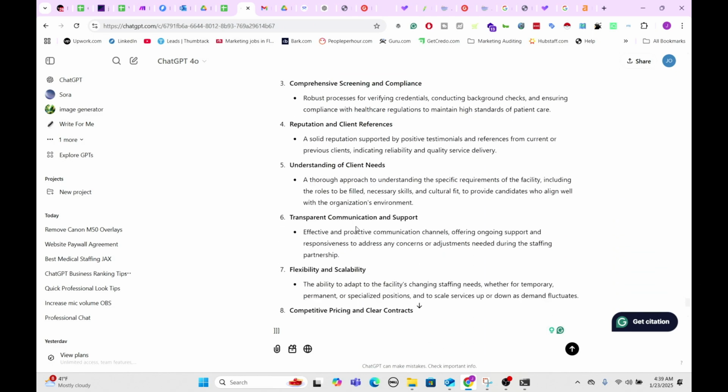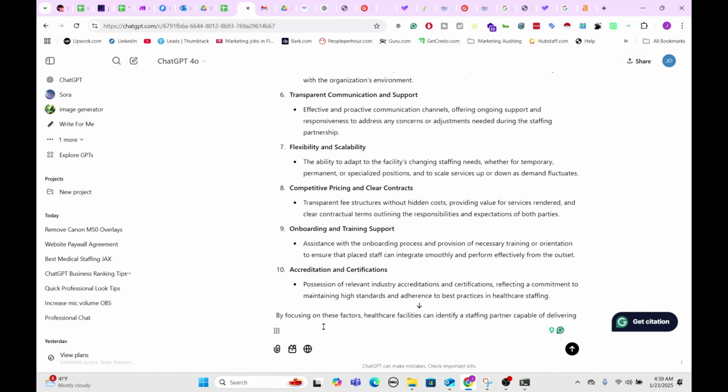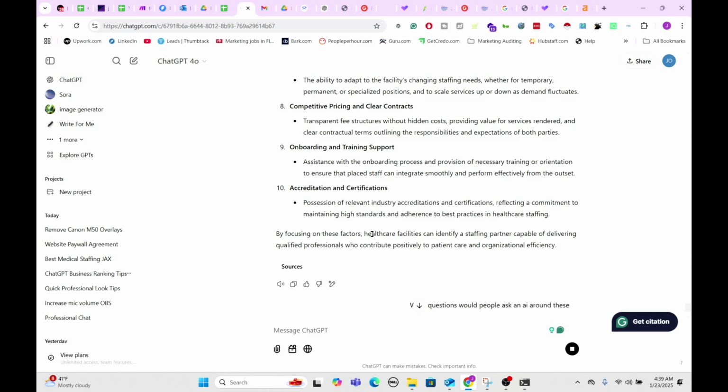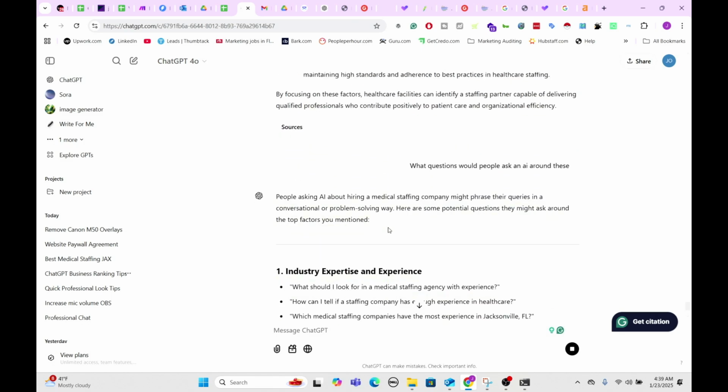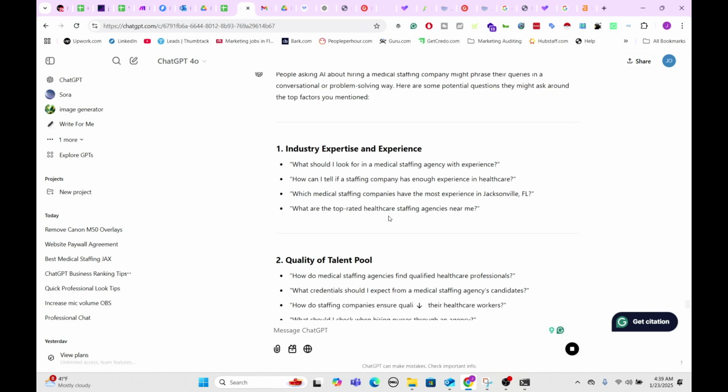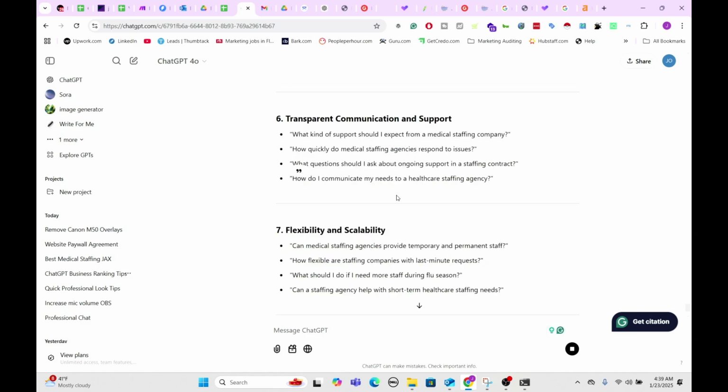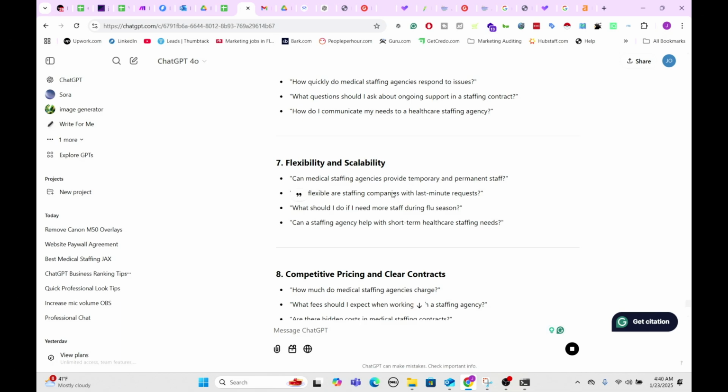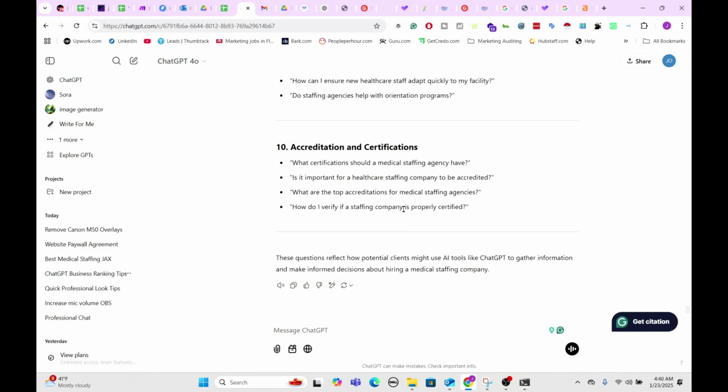So maybe you can even ask ChatGPT how to write questions out of this. Let's just do a little practice there. What questions would people ask in AI around these? I'm typing on my computer. If I was speaking into it on my phone, it'd be a lot easier, but double tasking here, or multitasking. So here, you can type in all these different queries and find out all the different commercial keywords you want to rank for. Or, geez, you can tell them, so you're saying keywords, queries that you want to rank for.